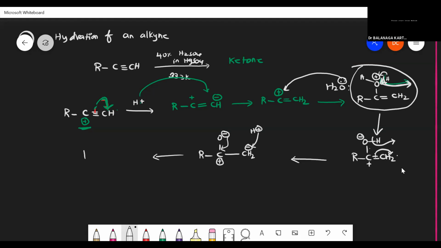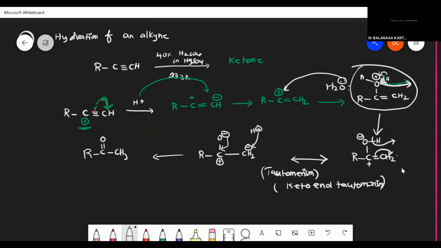What will be my product? R C double bond O CH3. This is nothing but tautomerism. This is called keto-enol tautomerism. This is very, very important.